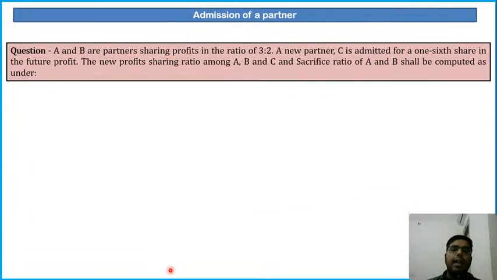Now, admission of a partner. I am giving you an example. A and B are partners sharing profits in the ratio of 3:2. A new partner C is admitted for a 1/6 share in the future profits. The new profit sharing ratio among A, B, and C and the sacrificing ratio of A and B shall be computed as under. A and B are partners and their old ratio is 3:2. They will be adding C as a partner, and C will be given 1/6 of the future profits. Now you have to compute the new profit sharing ratio and the sacrifice ratio.